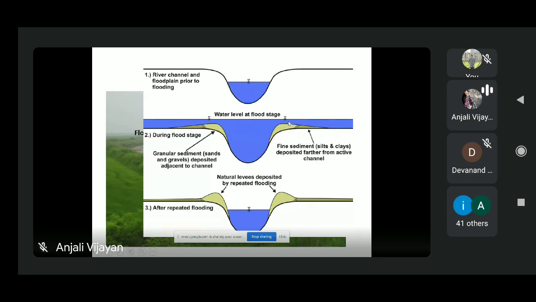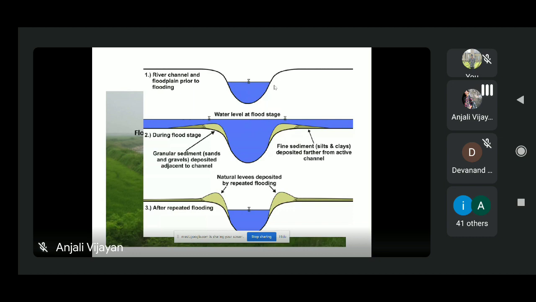So this is called natural levee. It can form either man-made or natural. If it is forming naturally, then we will call it a natural levee. It normally acts as a barrier which blocks the water from the river channel from flowing towards the floodplain. In normal conditions, if the water level is a little higher, this will act as a barrier so that the excess water will not go to the floodplain.